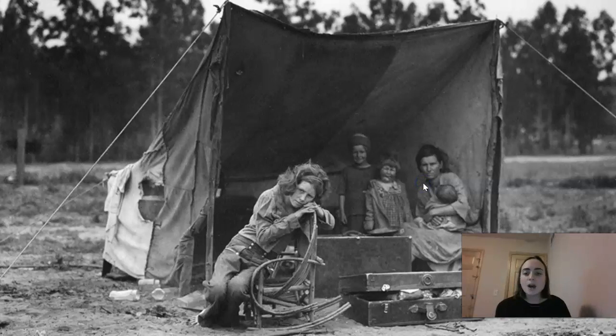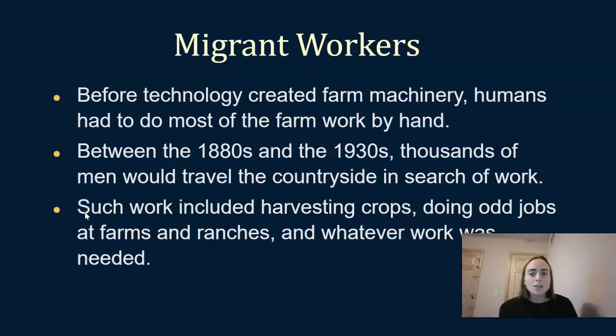And here's an example of some people that are migrant workers. They're moving from place to place, setting up kind of temporary shelters or housing, and they work on the land. They work on farms. So migrant workers, this is still a job that people do today as well, but we are talking about in the context of the 1930s. This was before technology was created. We didn't have tractors or plows, machinery to take care of the farms. So humans actually had to do most of the work on the farm by hand.